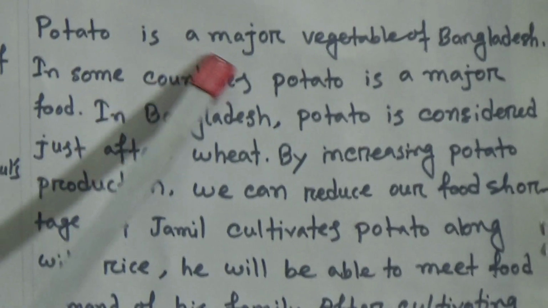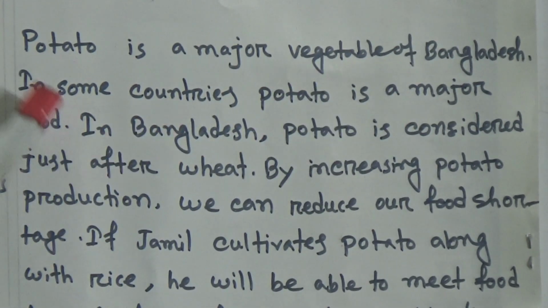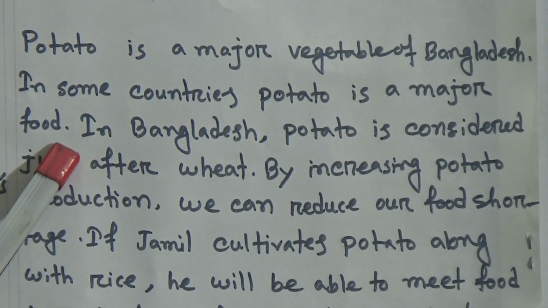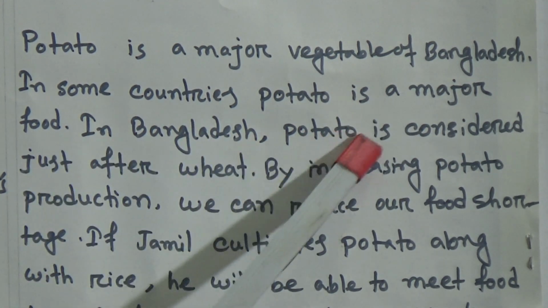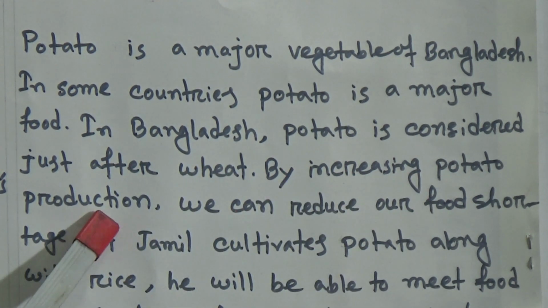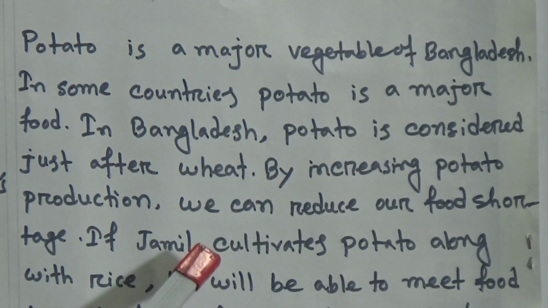Potato is a major vegetable of Bangladesh. In some countries, potato is a major food. In Bangladesh, potato is considered just after wheat. By increasing potato production, we can reduce our food shortage.